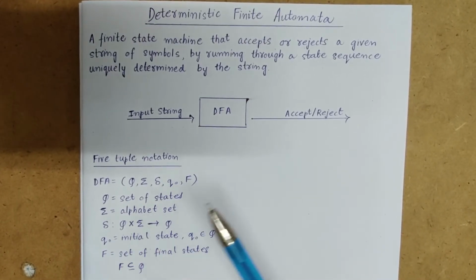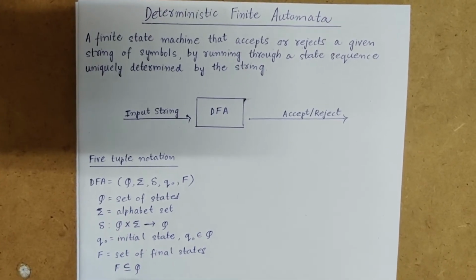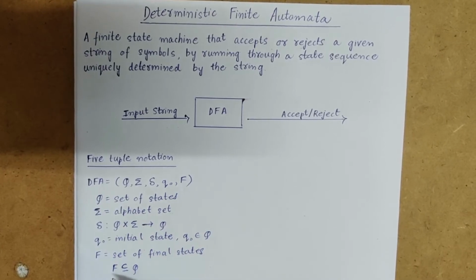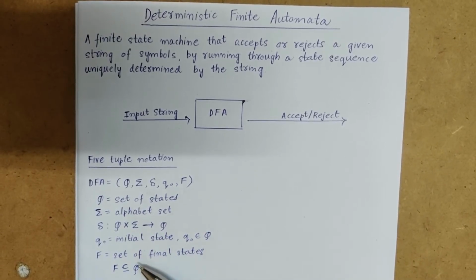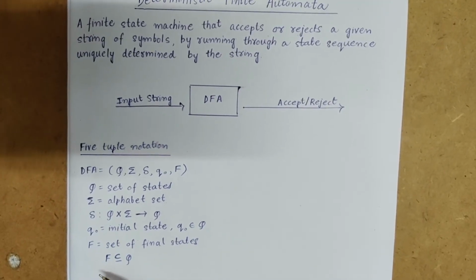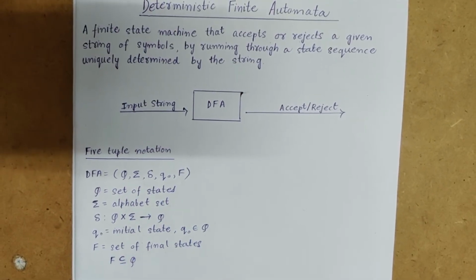Otherwise, I'll say that my string is rejected. Again, logically, F is a subset of Q, because Q is the set of all possible states and F is the set of all final states. So obviously the final states come from these sets only.